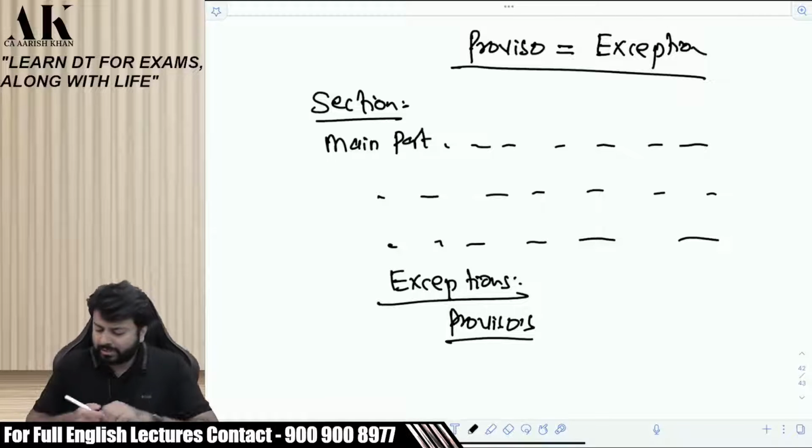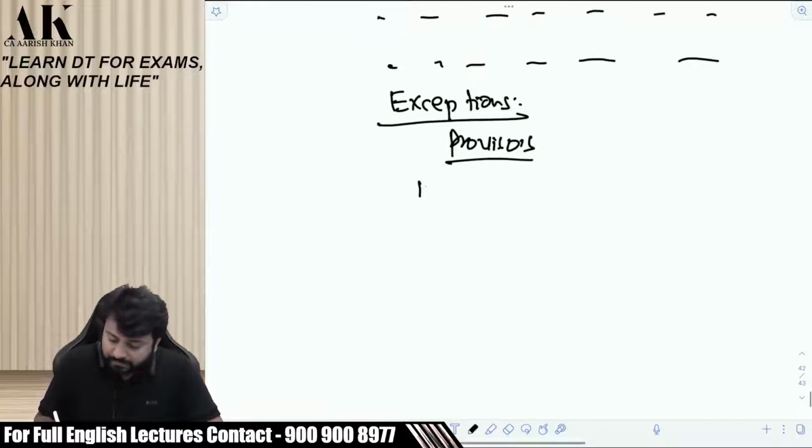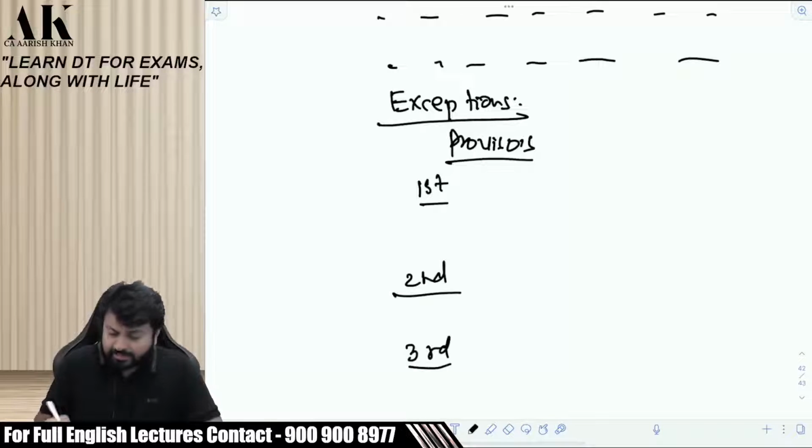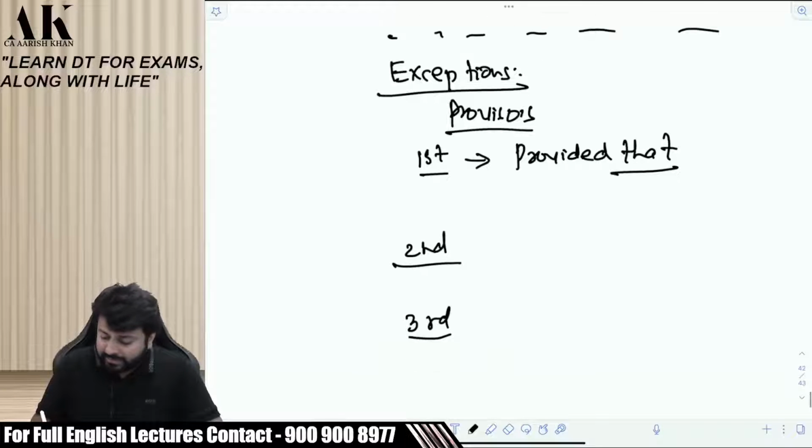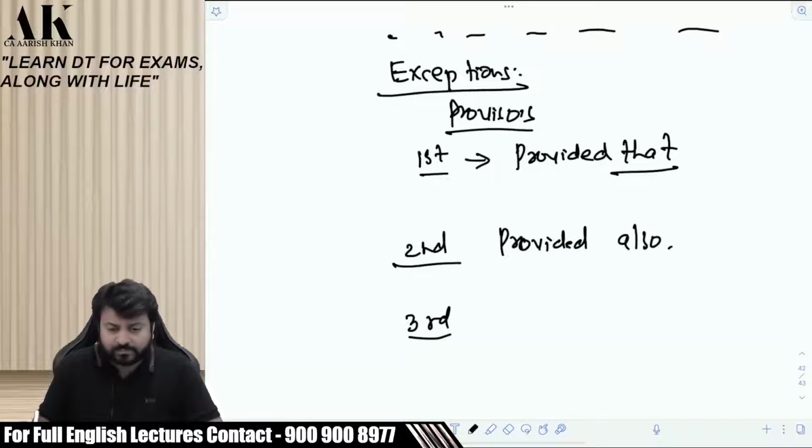And generally there can be multiple provisos. There can be a first proviso, a second proviso, a third proviso. It means there can be multiple exceptions. The first proviso will always start with "provided that". The second proviso will always start with "provided also". Always. The third proviso will always start with "provided further".